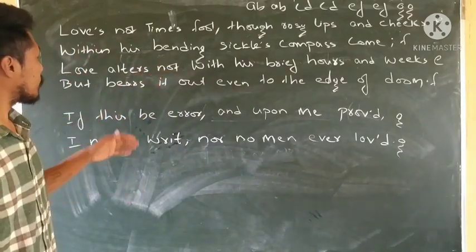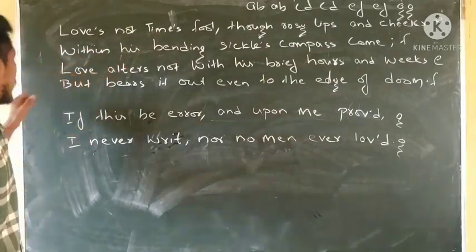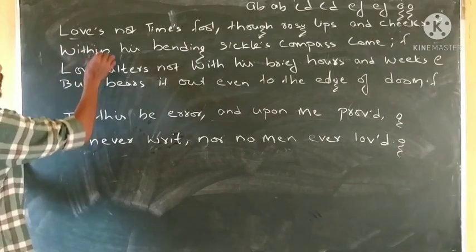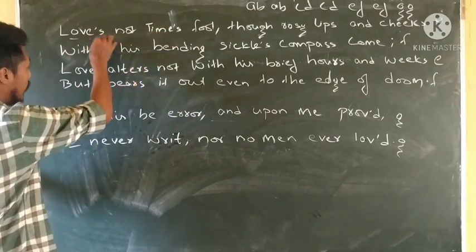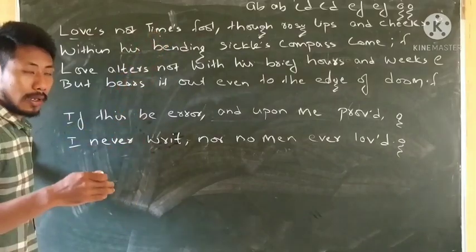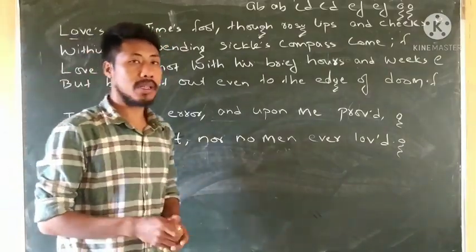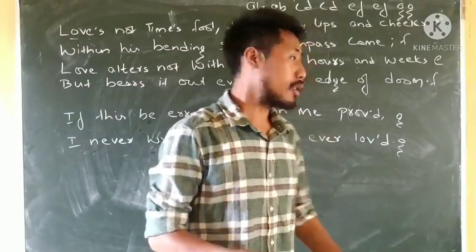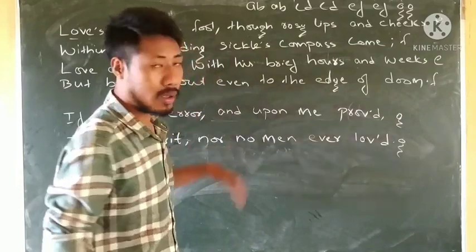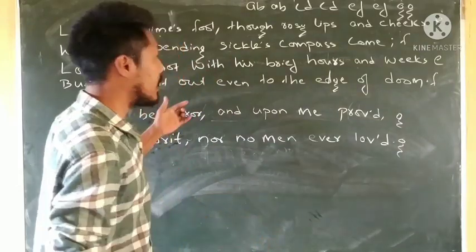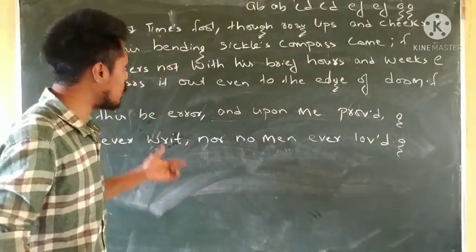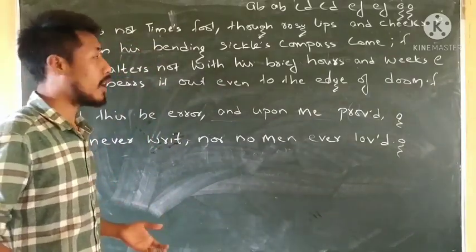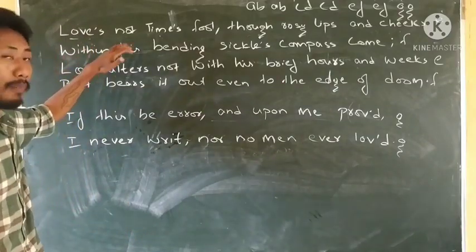Now we can see love and time, the poet using it as a personification. Love's not time's fool, and love and time is used as a personification. Personification means giving human characteristics to non-living things. So love and time is not a human being, but it is given the characters of a human being. Therefore, we can find love and time being personified.